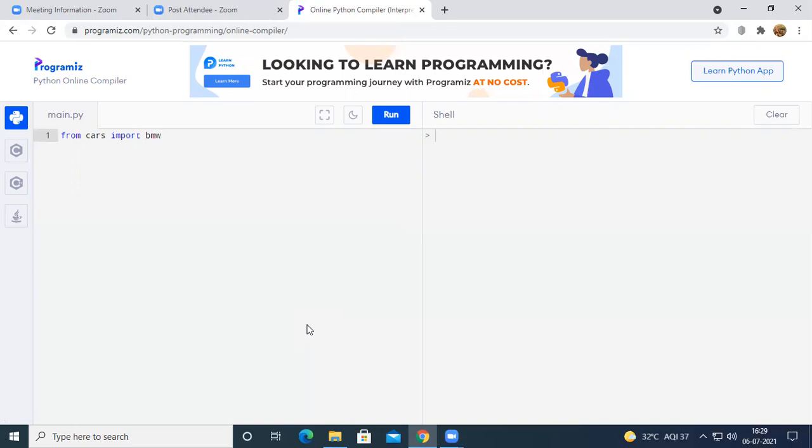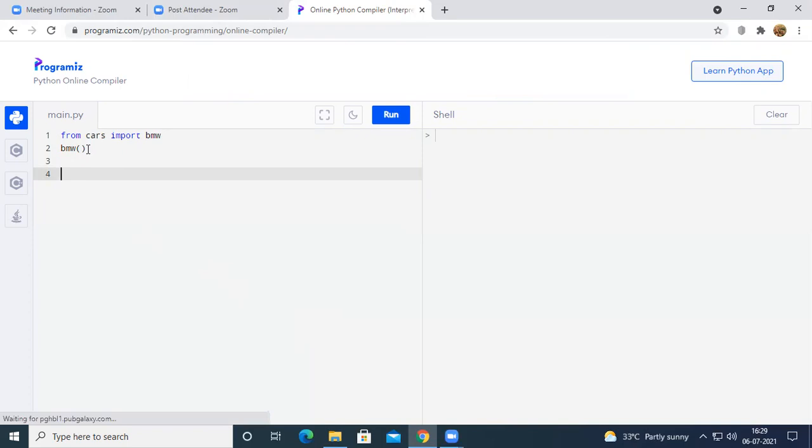So now you are only allowed to access the BMW module. If you access the Hyundai module or the Maruti Suzuki module, you are going to get an error. This is the way of accessing one module inside the package. And if you want to access a couple of modules, you can simply write from cars import BMW, MS.